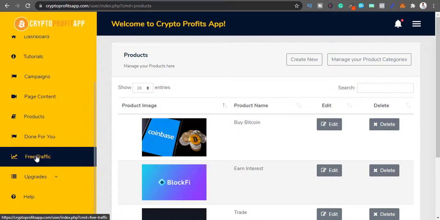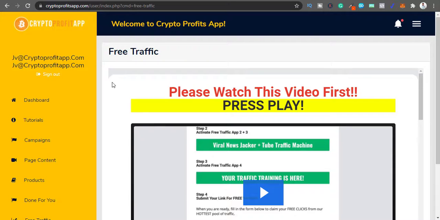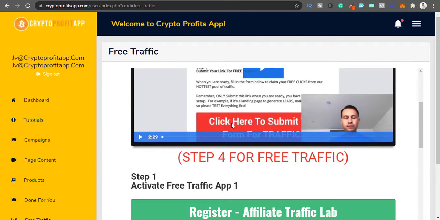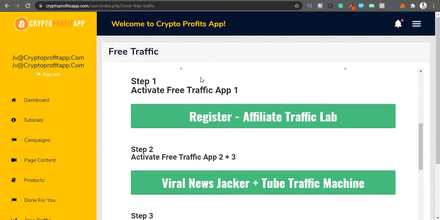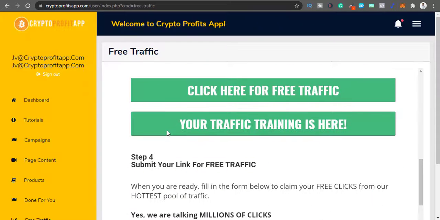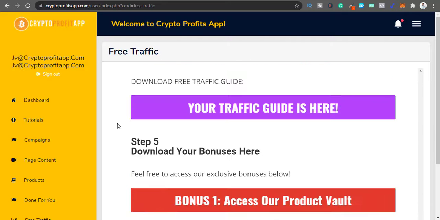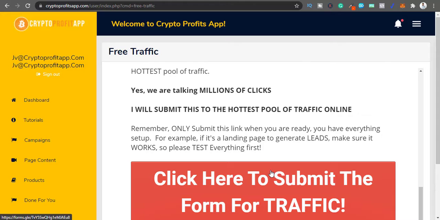So let's look at the free traffic model here. Okay, so here I am in the free traffic section. Here's this simple video from Glenn Kosky, and he explains what this page is. So I will explain for you. He tells you to join several apps, several softwares of his own from the past to get you free traffic. And he also provides you a form to submit to get 100 clicks, 100 visitors of free traffic, right? So that's what it is.